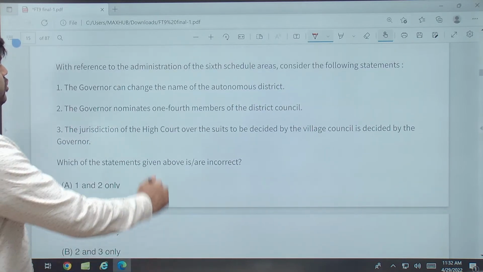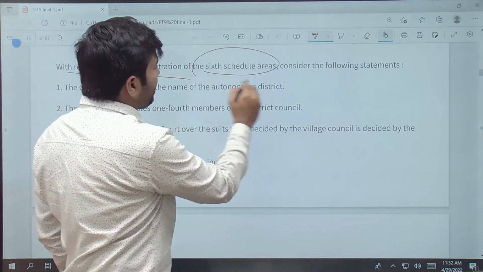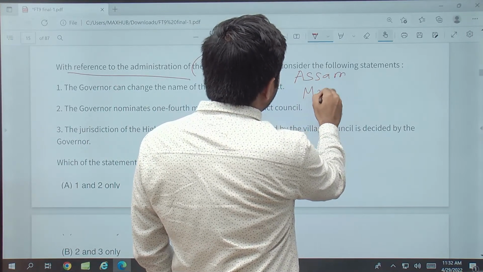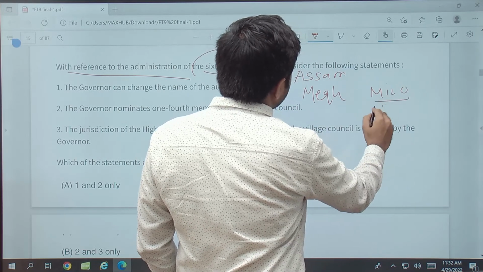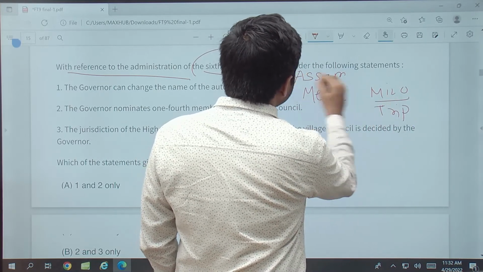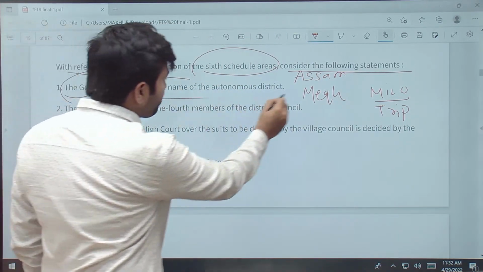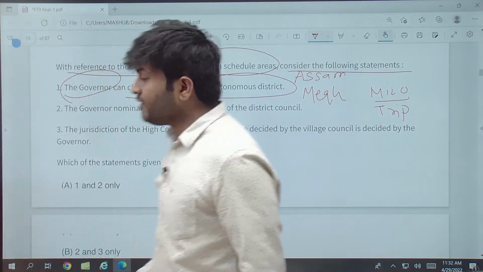Now with reference to administration of the 6th schedule area, Assam, Meghalaya, Mizoram and Tripura. Consider the following statements. The governor can change the name of the autonomous district. Yes, he can. ठीक है.